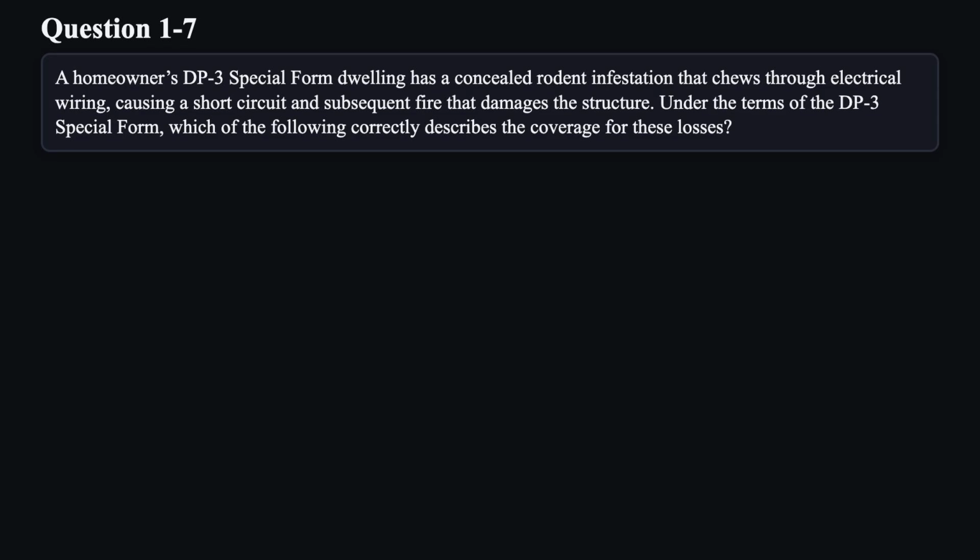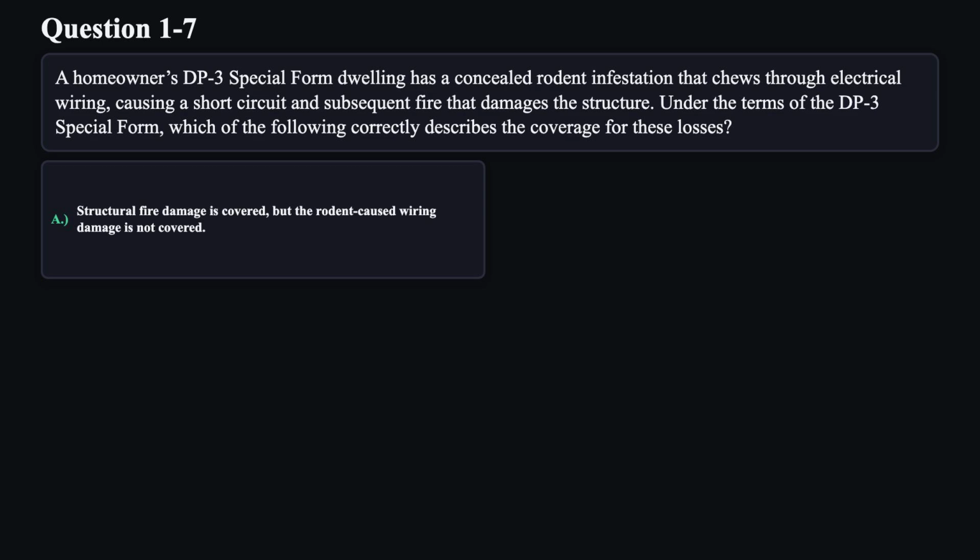Question 7. A homeowner's DP3 special form dwelling has a concealed rodent infestation that chews through electrical wiring, causing a short circuit and subsequent fire that damages the structure. Under the terms of the DP3 special form, which of the following correctly describes the coverage for these losses?